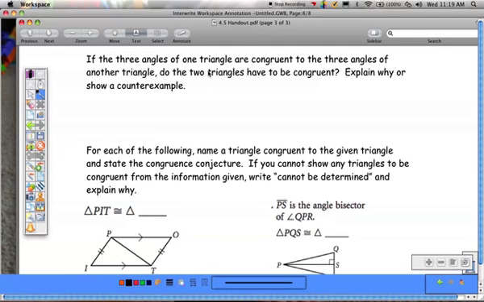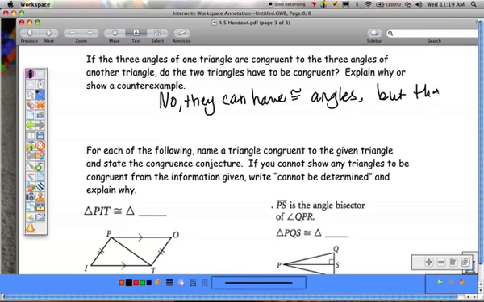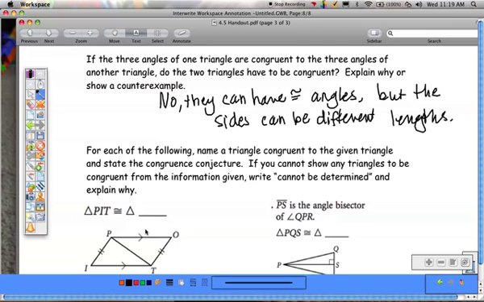And if you do this at your team, you'll notice that even though your triangle has the same angles as your teammates, the sides are different. So this is no. They can have congruent angles, but the sides can be different lengths. All right, so angle, angle, angle is not enough information for using it as a shortcut.